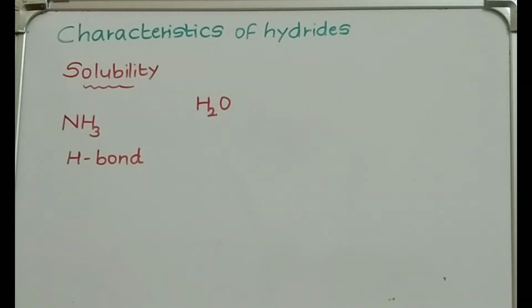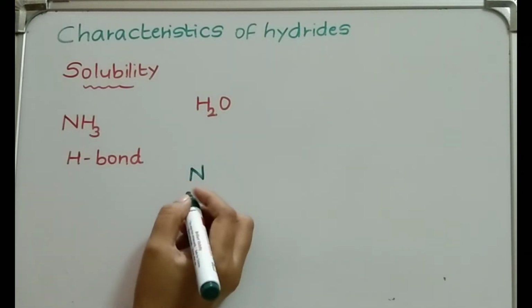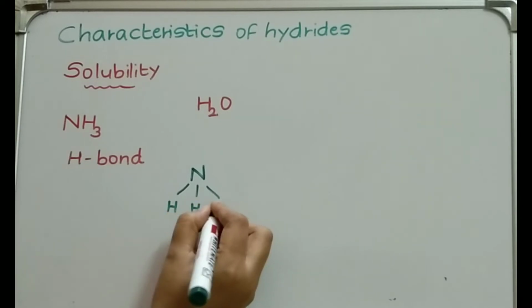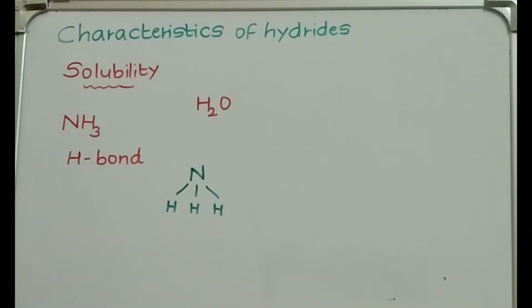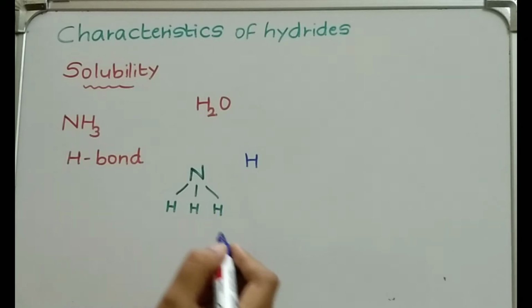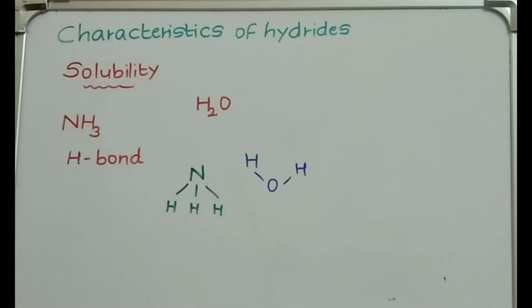We will draw that. I will draw for ammonia first, NH3, with one lone pair of electrons, and I will put water with blue color, H, O and H. Only two I am showing, you can show one or two extra also.